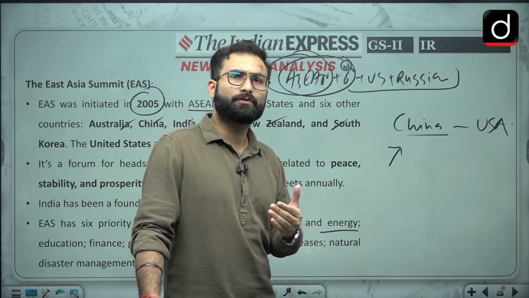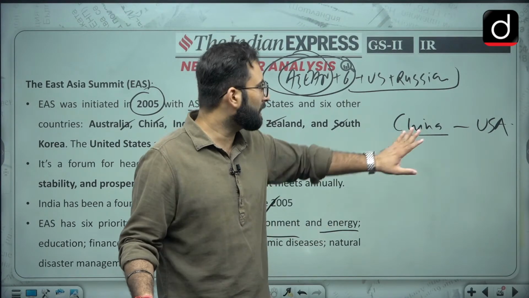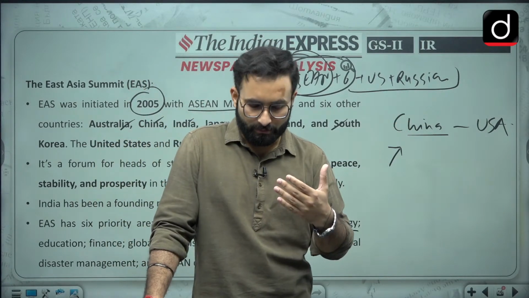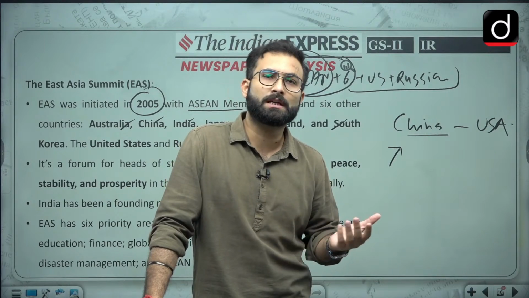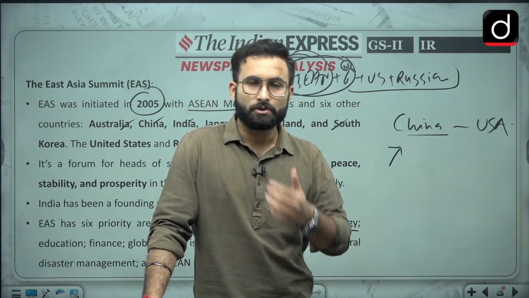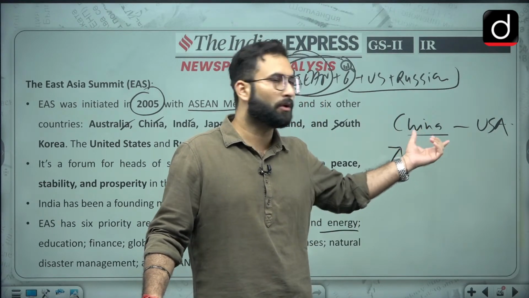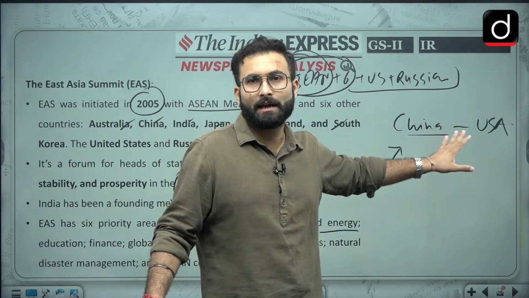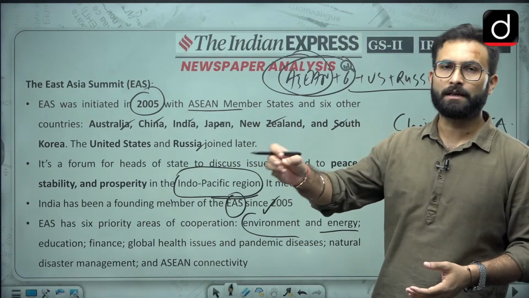China is going for an expansionist policy, China is going for unfair trade, etc. And China is threatening the USA's hegemony, although right now we cannot say that the USA has hegemony anymore, because we are living in a multipolar and very uncertain world. To a large extent we can say that China has already broken the USA's hegemony, but still the USA is trying to curb China, and the USA wants the help of India, Japan, Australia and South Korea, etc.